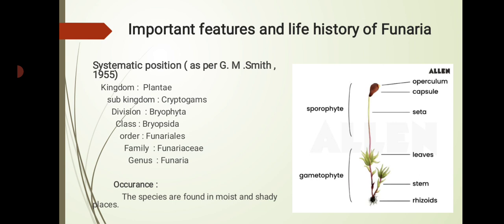This shows the diagram of Funaria. There are two types of phases, sporophyte and gametophyte. The sporophyte has the operculum, capsule and seta. Below it, the gametophyte includes leaves, stem and rhizoids. Look at this diagram of the Funaria species.